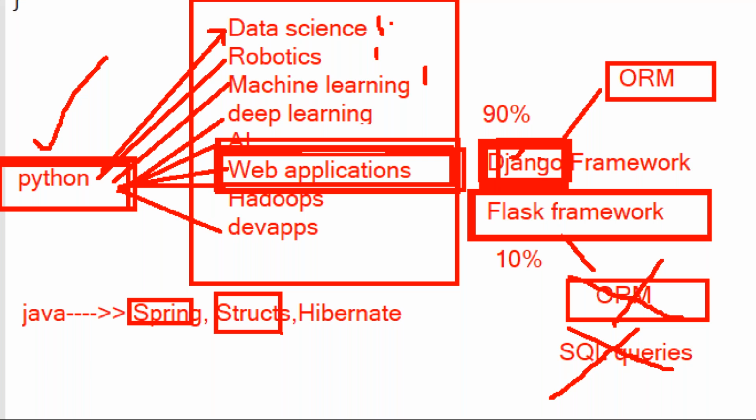Why are we going to learn this Django framework? To develop web applications. Any application, if you want to develop, then one framework is required. That framework is nothing but the Django framework. We are choosing it here. Clear? So first of all, what is a framework? A framework is nothing but a software only. The Django framework is also one software. Clear? So a framework is nothing but a software only.